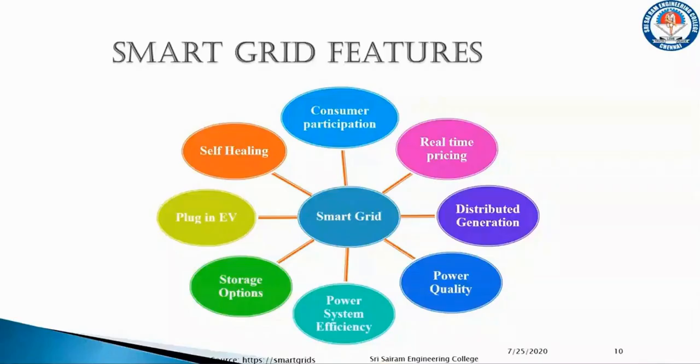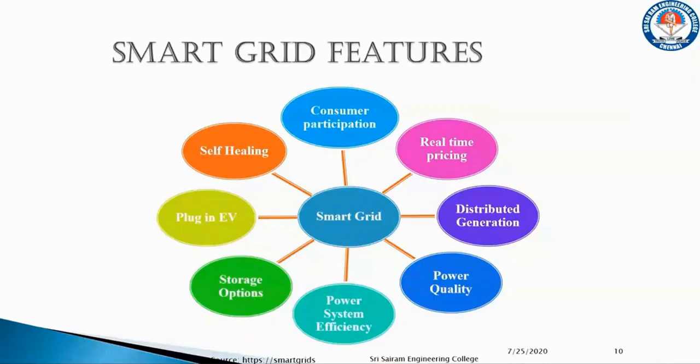Then we can have many storage options, so that if the localized power being generated is not being used and we are not in a position to feed the grid, we can store the unused energy in the storage facilities available. We could also use plug-in electric vehicles, because with localized energy storage and localized smart grids, we can have our electric vehicle charged at any place.